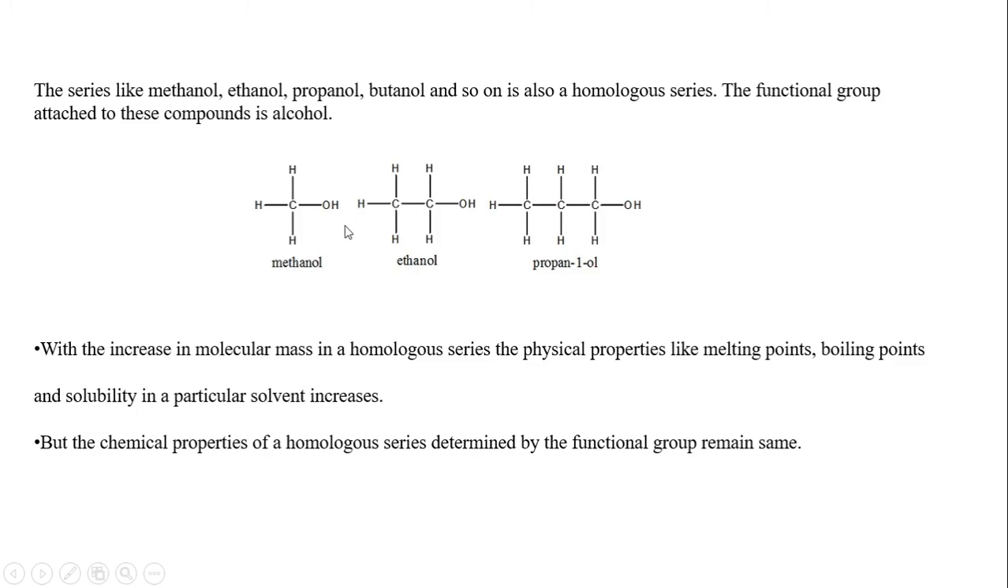If you calculate the molecular mass of these compounds, as the molecular mass increases, the melting point, boiling point and solubility in a particular solvent will automatically increase. I have already told you that the chemical properties of a compound are determined by the functional group present in it. Here the functional group is alcohol, so alcohol determines the chemical properties of the homologous series.